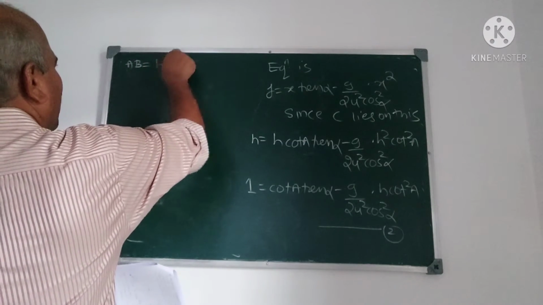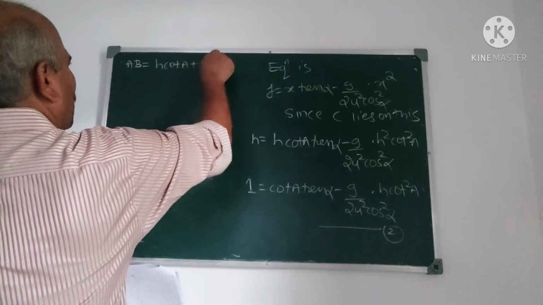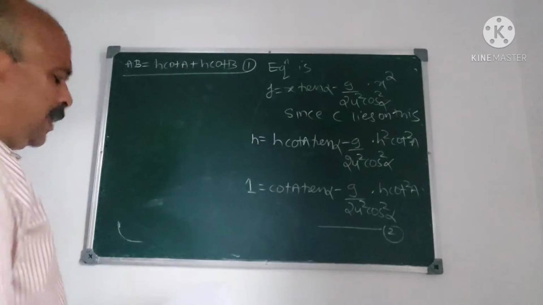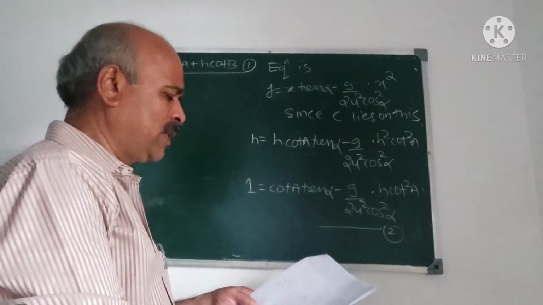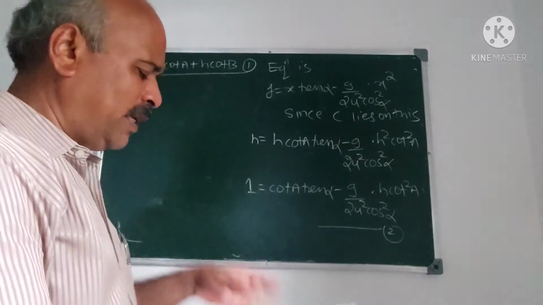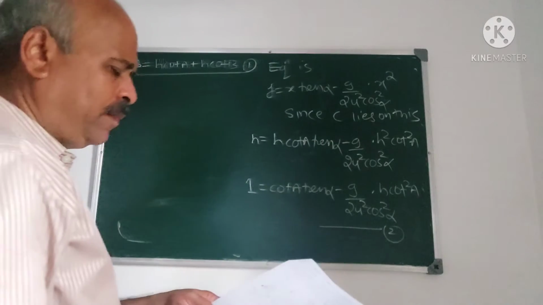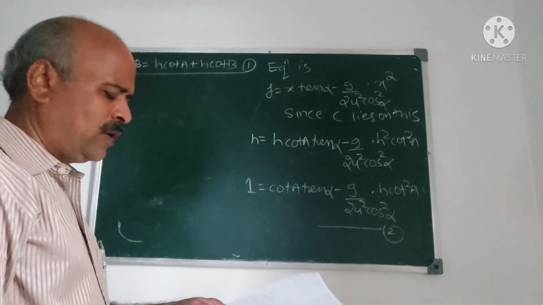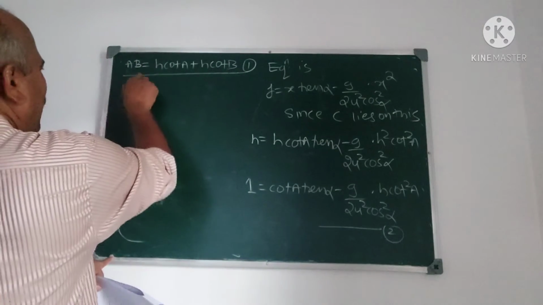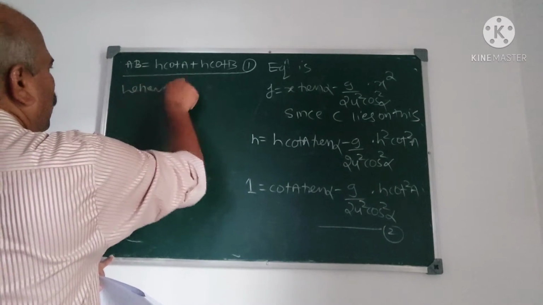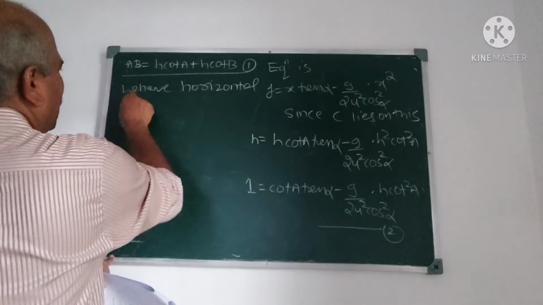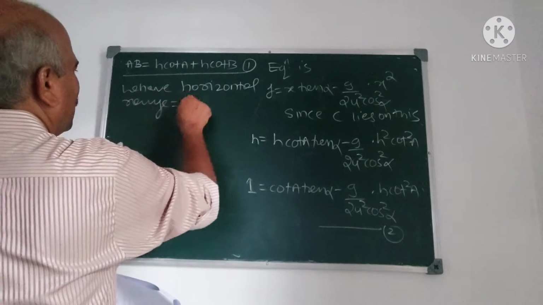This is h cot A plus h cot B. Correct? Take that as 1: h cot A plus h cot B as 1, and this as 2. Now from 1 and 2 we can obtain the relation between tan alpha, tan A and tan B. But we have horizontal ranges. What is the formula for horizontal range?